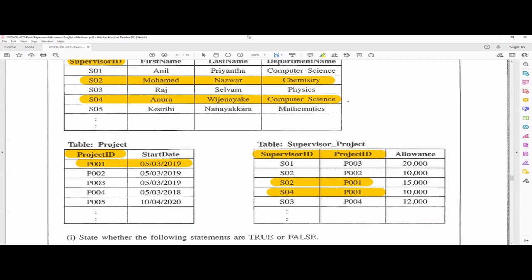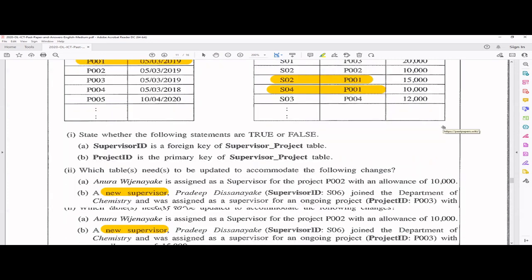So here they're asking what are the most appropriate tables to be joined, right? We have to find about the P001 project details. So for this table, no information is actually provided, so we don't need it. But the supervisor project table and the supervisor table, these two need to be joined together so we can get the relevant information about the department. Okay.